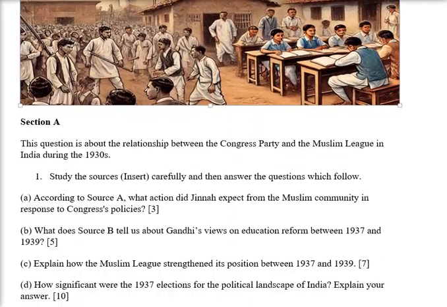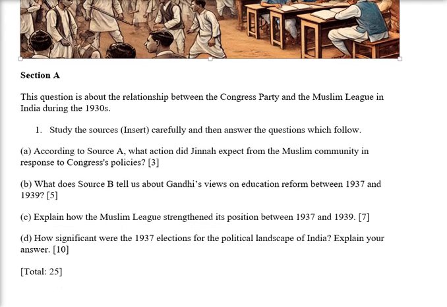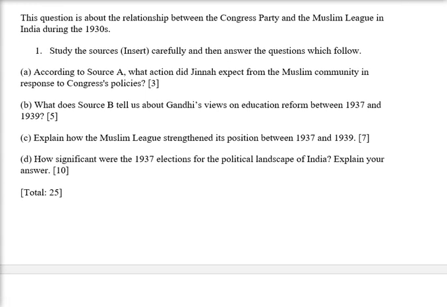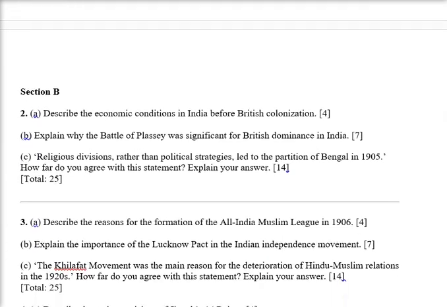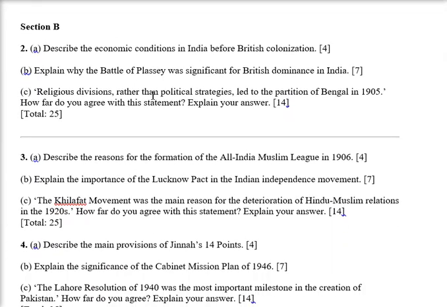This question is about the relations between the Congress Party and the Muslim League in India during the 1930s. Source, this is question number 1, part A, part B. Then we have part C, and then we have part D. Similarly for section B, the first question would be related to the Battle of Plassey because it hasn't been asked in the recent attempts. And then partition of Bengal.